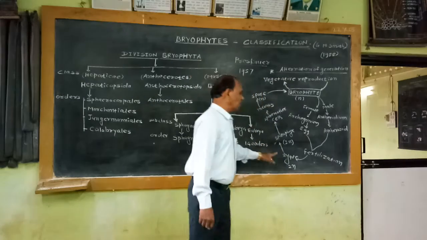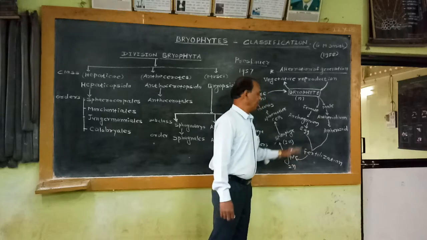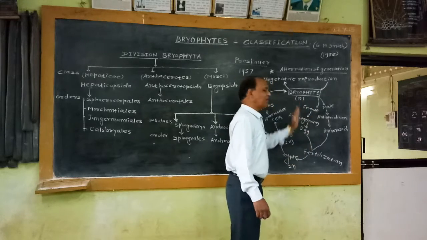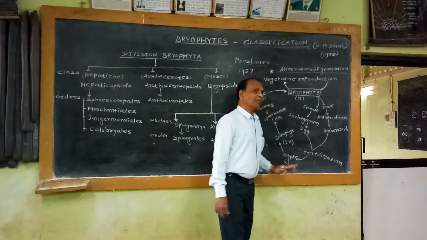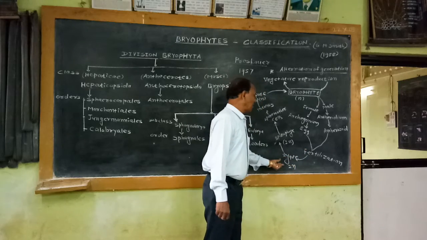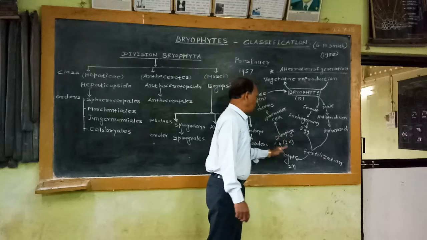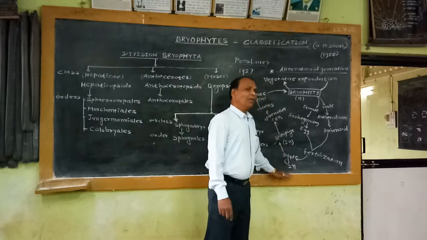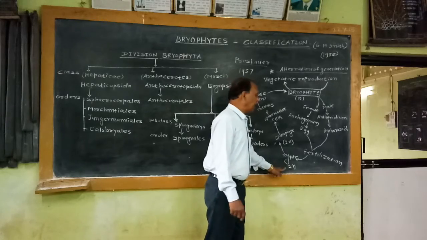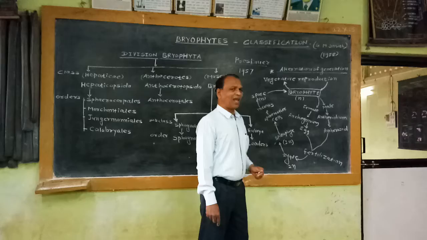The product of fertilization is the zygote. Before fertilization, the gametophytic stage shows the haploid condition. After fertilization, a diploid zygote is formed. From this zygote there is a formation of the oospore or sporophyte. So the formation of the zygote is the beginning of the sporophytic generation. This is the diploid stage in its life cycle.